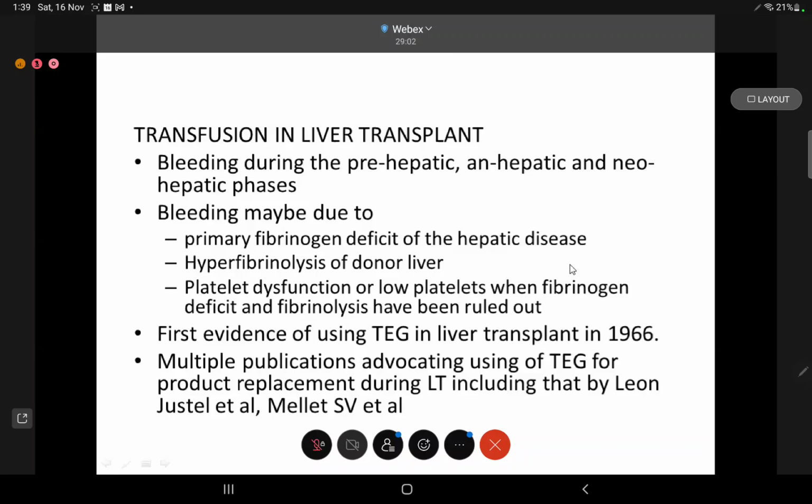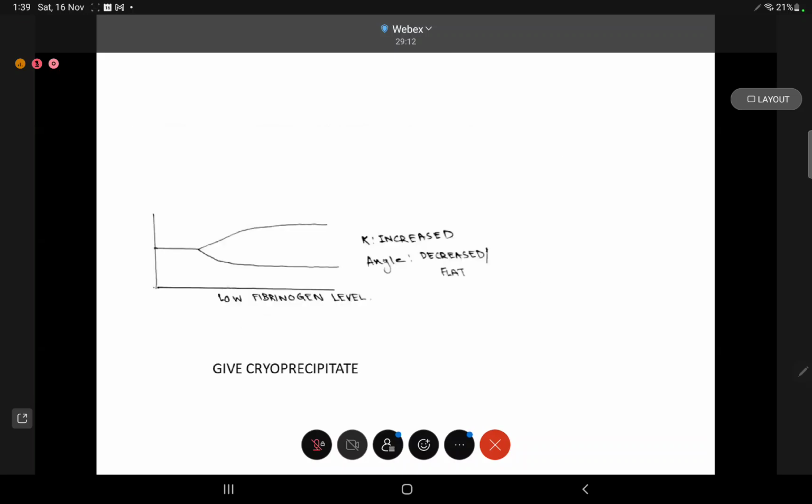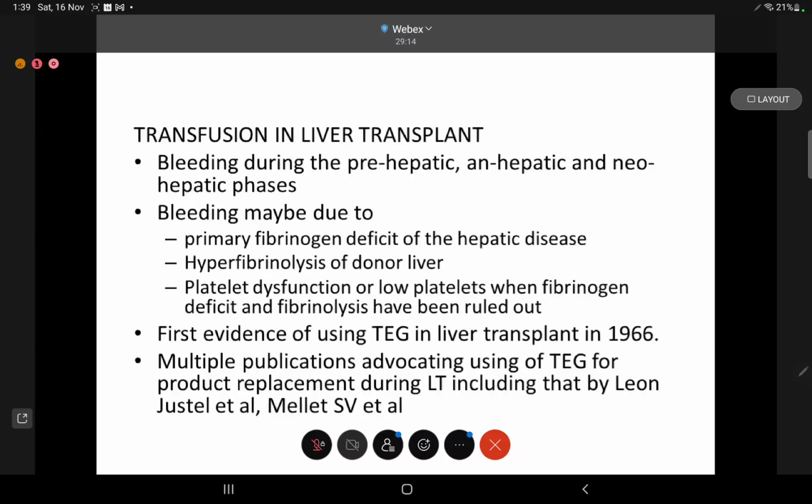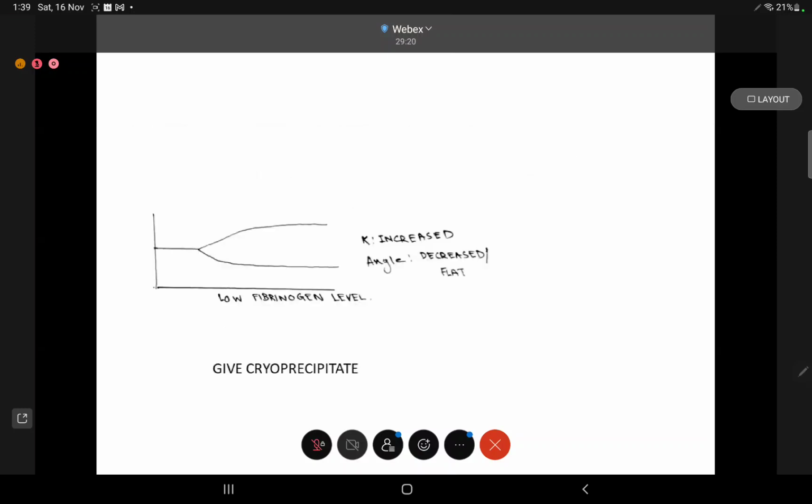The first evidence of using TEG in liver transplant was in 1966. After that, there have been multiple studies which have advocated the use of TEG, the important ones by Leon et al. and Mellet et al. I've already discussed the TEG findings in hyperfibrinolysis and platelet dysfunction. If we have a low fibrinogen level, the K will be increased and the alpha angle will be much decreased or flat. In this case, we'll give cryoprecipitate.